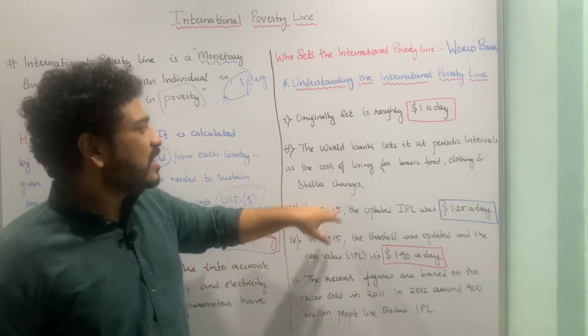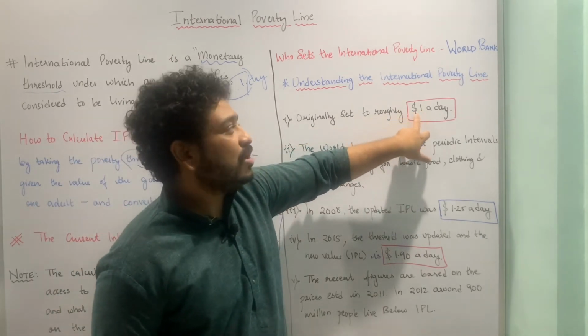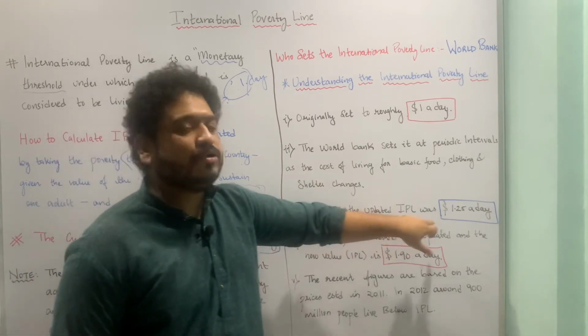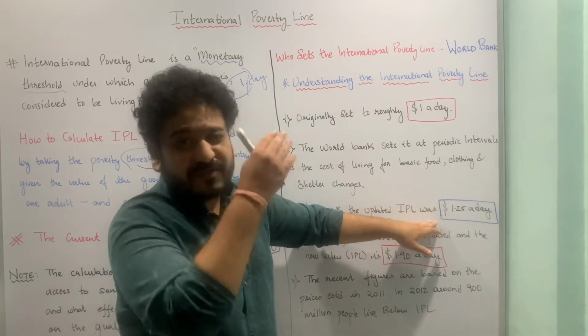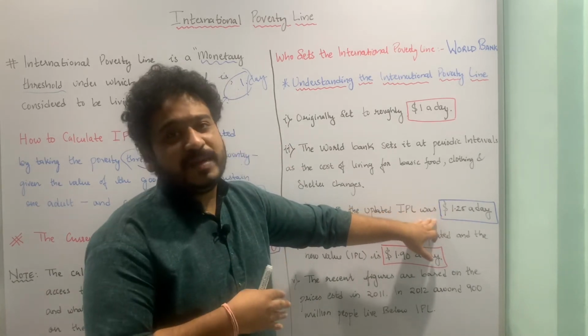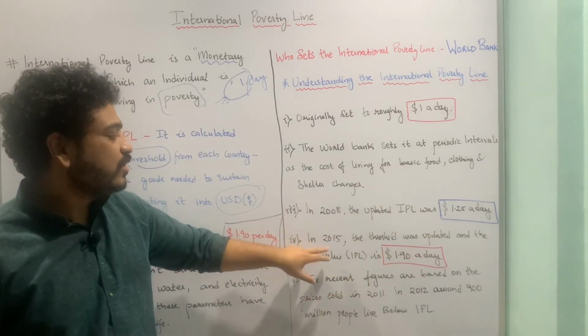Furthermore, originally it was set at $1 a day. In 2008 it was updated to $1.25 per day, so if your per day income was below that, you were considered to be poor. It was again updated after 2008, in 2015.